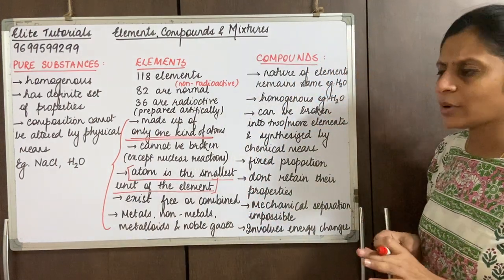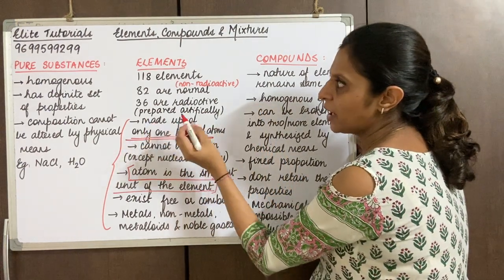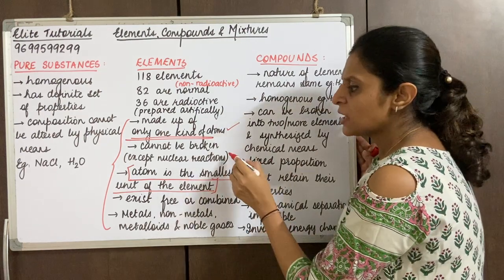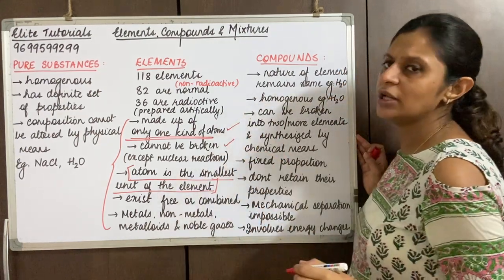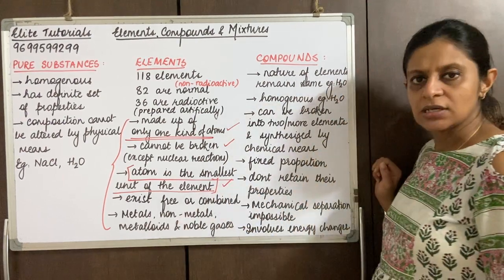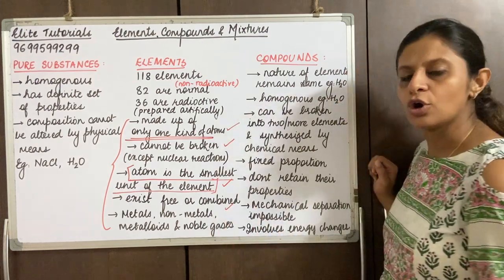So we can quickly revise before we go down to the last point. We said that elements are made up of only one kind of atom. Everybody's got that. They cannot be broken down. They can be broken down only by nuclear reactions. An atom is the smallest part of an element, and they might exist in the free state or in the combined state.